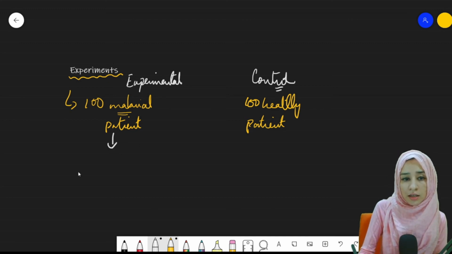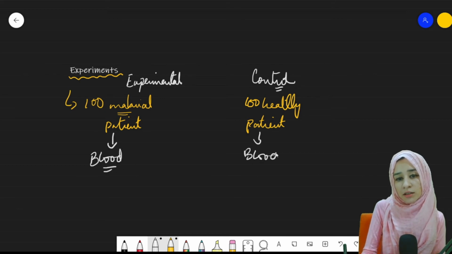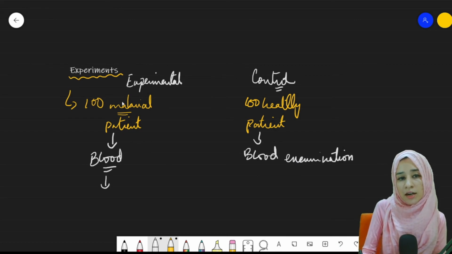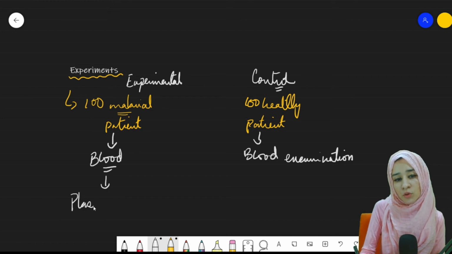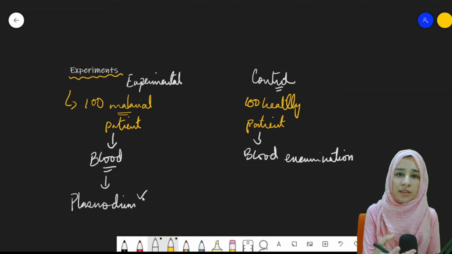They examined the blood of these patients and these patients as well. Both of their blood examination was done, and what was found out that obviously 100 out of 100 had plasmodium in their blood. 100 out of 100 malarial patients had plasmodium in their blood.